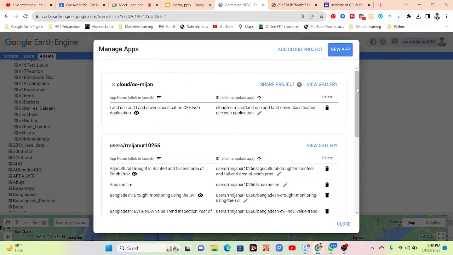Here you can see the web applications, and also the view gallery. Click the view gallery, and it opens my gallery.